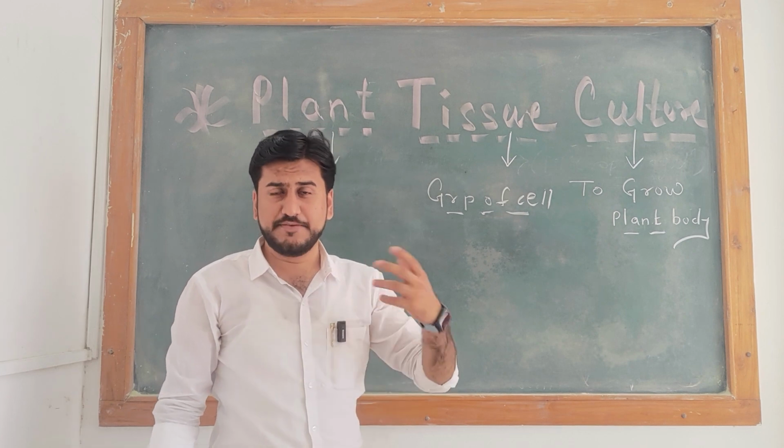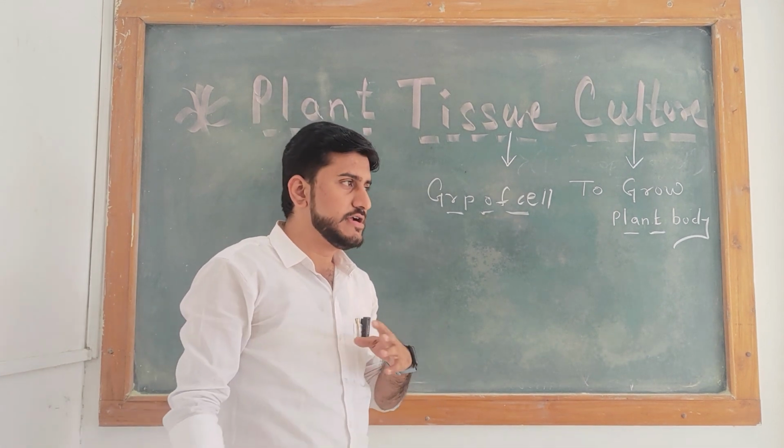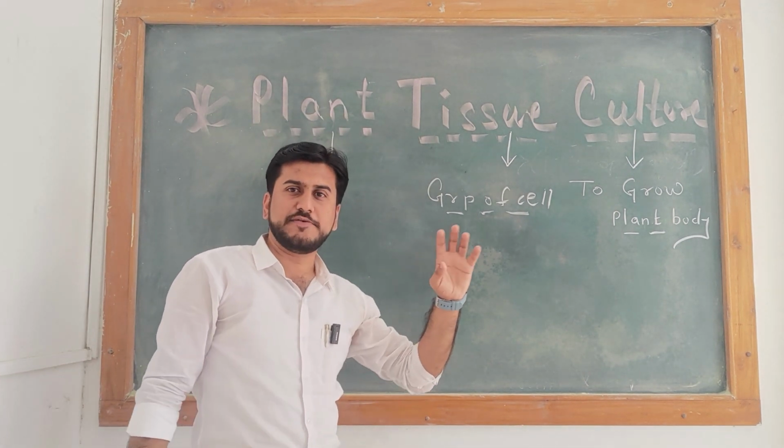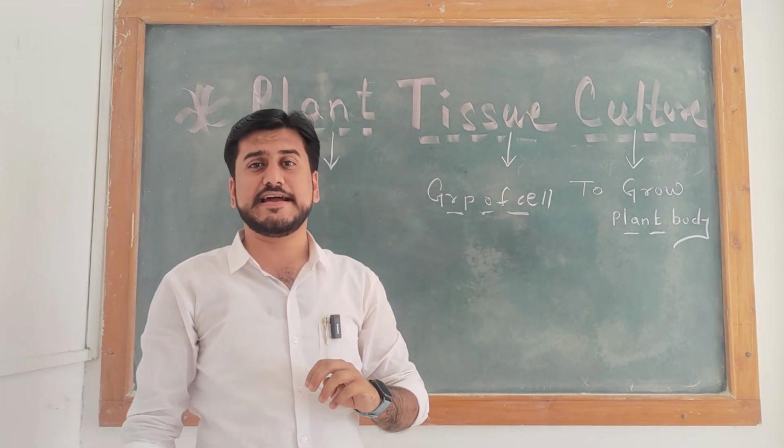You cannot conclude which type of tissue system is present inside that particular part